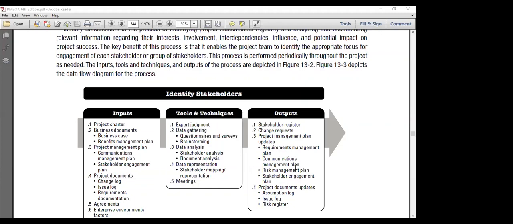Communication management plan may get updated. Risk management strategies may get updated. Stakeholder engagement strategy get updated. Other documents update like assumption logs gets updated, issue log gets updated, risk register gets updated. These are called project document updates.